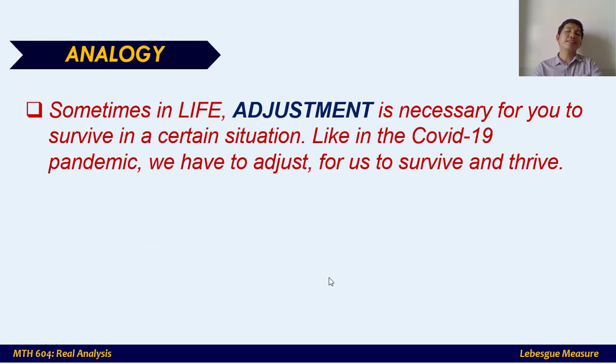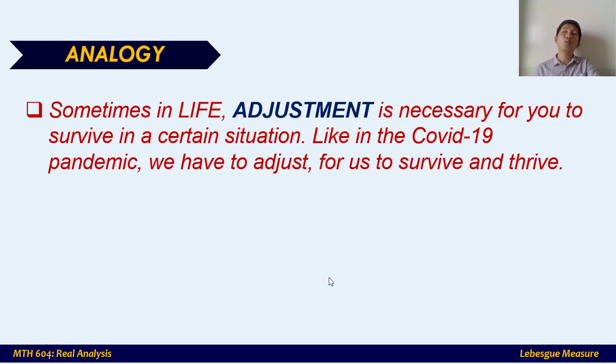And here's my analogy before I end the presentation. Sometimes in life, adjustment is necessary for you to survive in a certain situation. We are living things, we are human beings, and one characteristic of a living thing is adaptability. So we have to adapt and adjust to the current situation for us to survive and to thrive. Like now in the COVID-19 pandemic, we have to adjust to survive in our lives, in our learning, and to thrive at the same time.